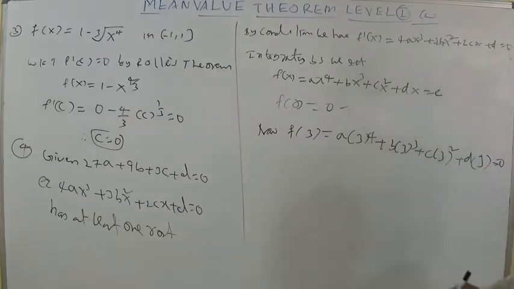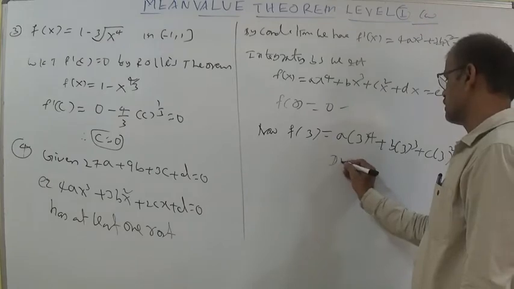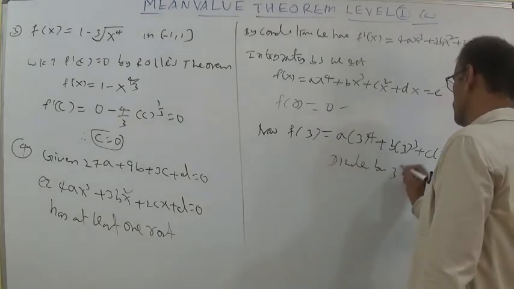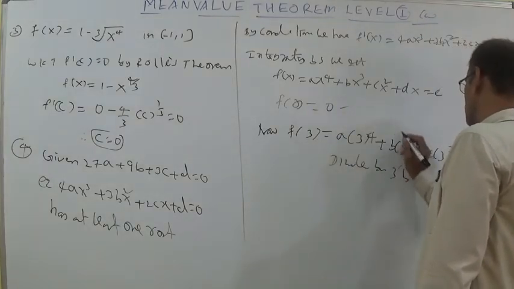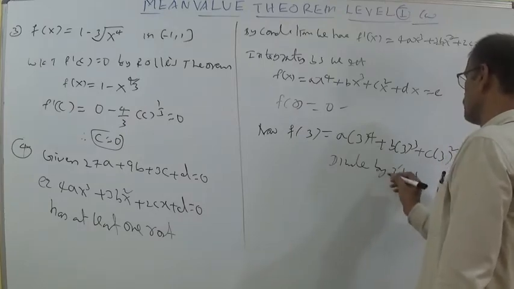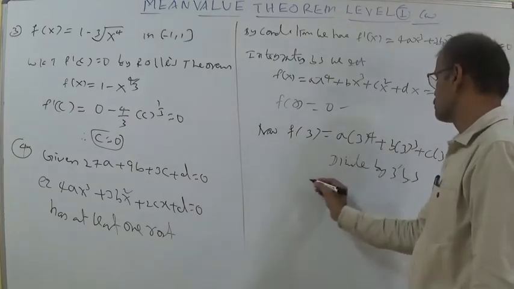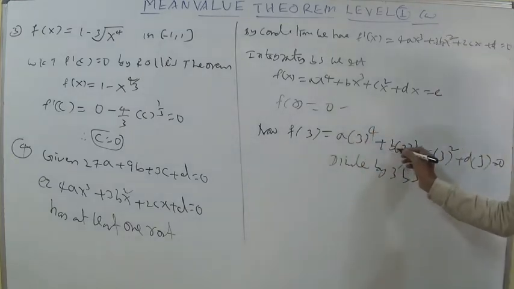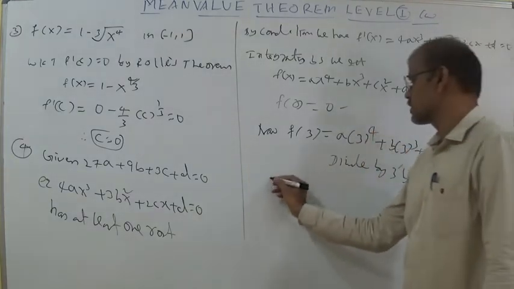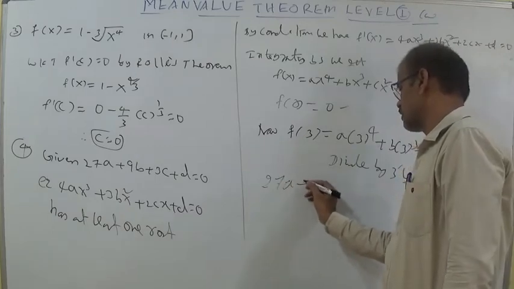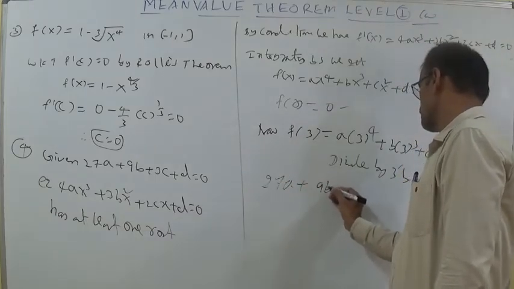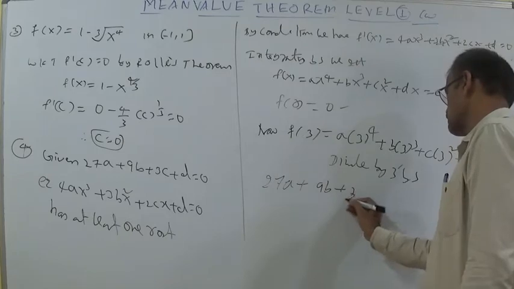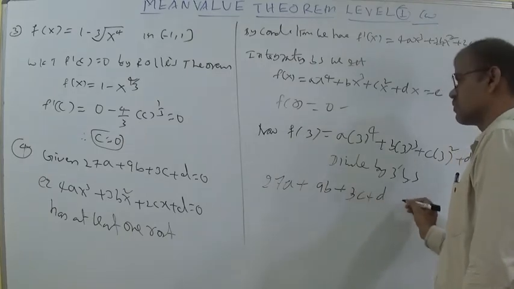So directly you can say, divide by 3 on both sides. If the total value is 0, then you divide by 3. So this is 3 power 4, and for everything 3 is common. So you can say that 27a plus 9b plus 3c plus d is equal to 0.